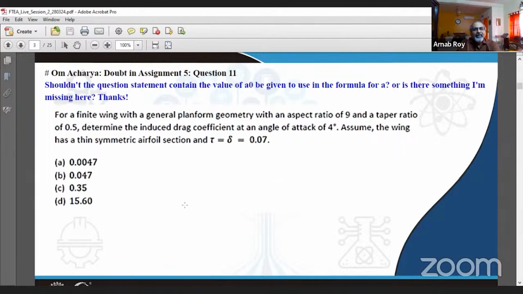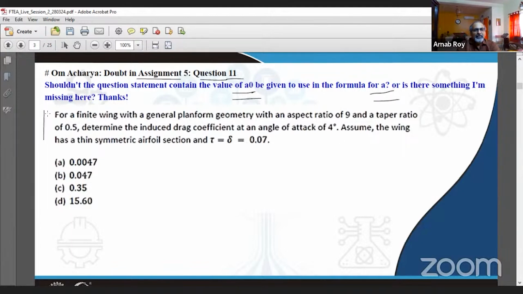We begin by looking at some of the queries that we have been receiving from time to time on the discussion forum. One of those questions is posted by Om Acharya related to assignment number 5, question number 11. There he's asking a question regarding finite wing theory: shouldn't the question statement contain the value of A naught, to be given to use in the formula for A? That is the query that he has.